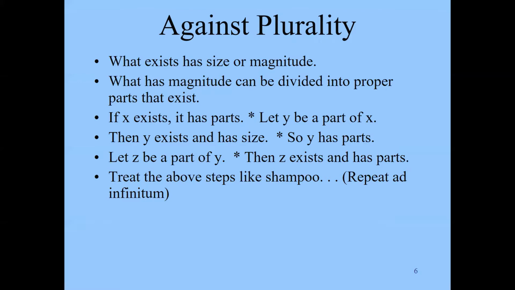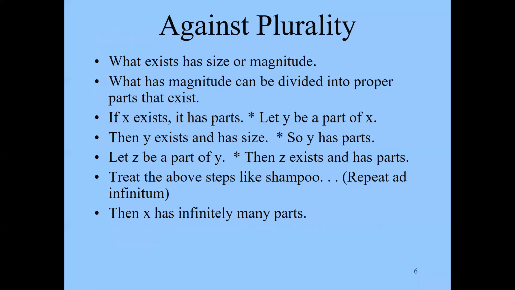At least it used to be the case that all shampoo bottles would have this direction on them: rinse, lather, rinse, repeat, right? And the idea is if you follow directions to the letter, you're going to run out of shampoo, right? There's no stopping point, in other words, and there's certainly no stopping point to identifying parts if we're doing it in this way.